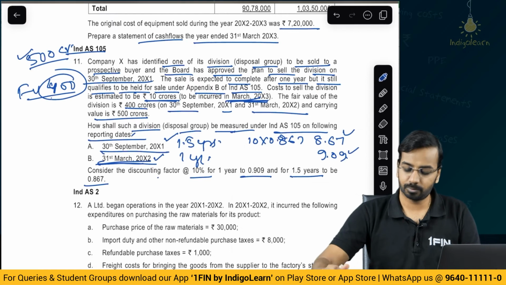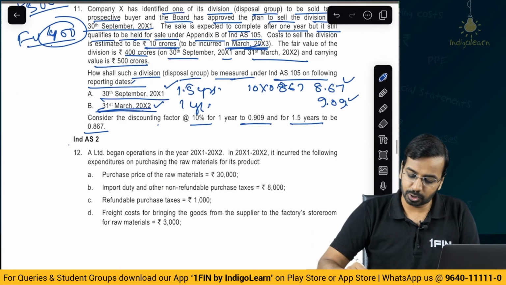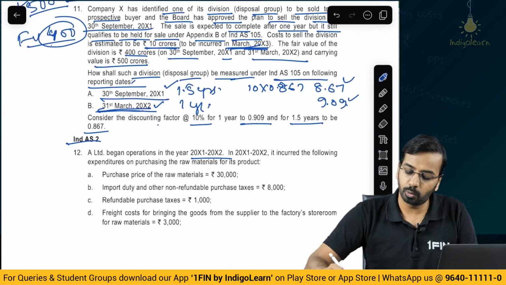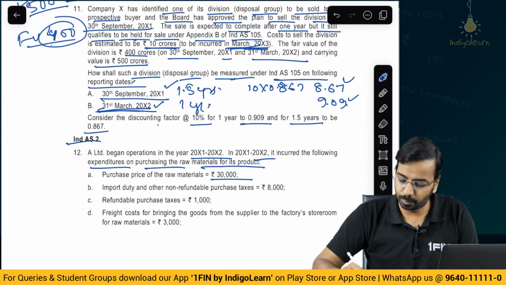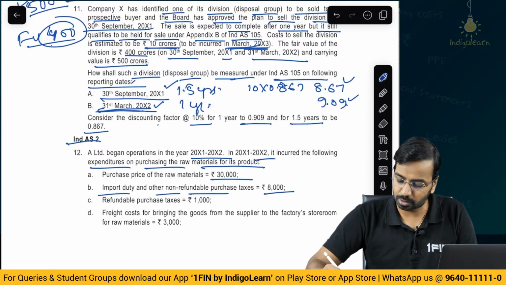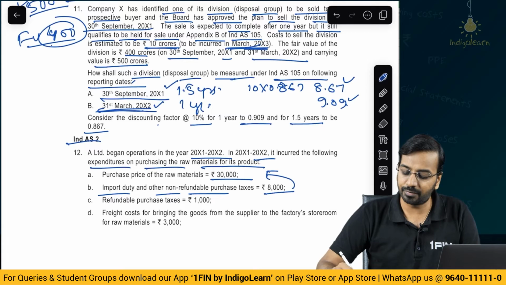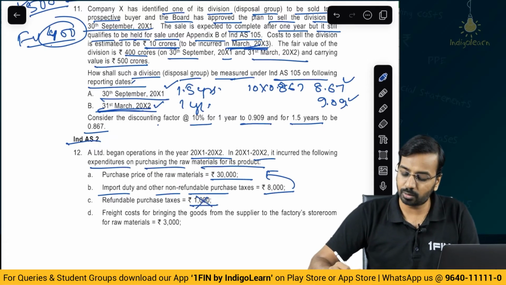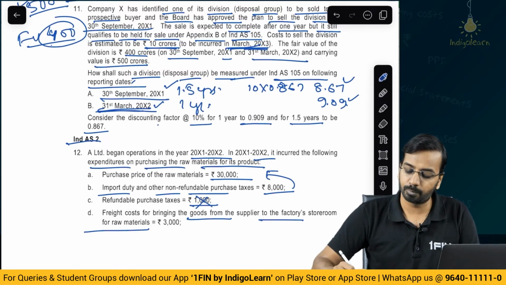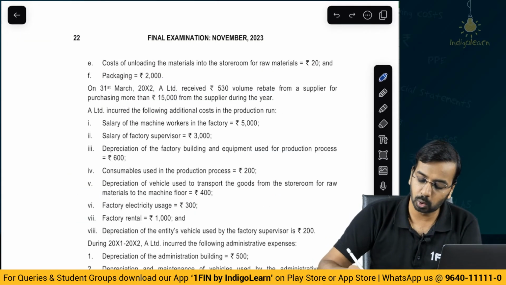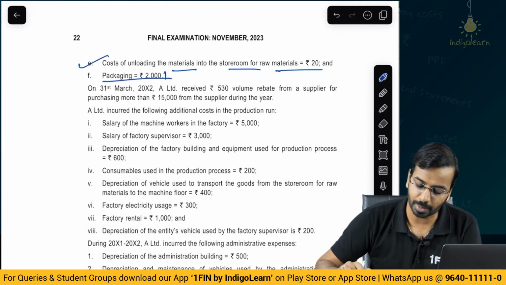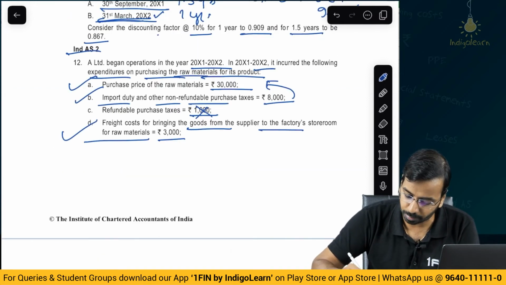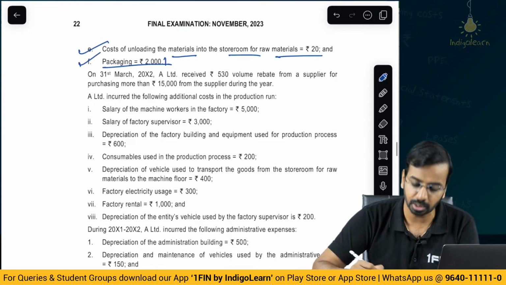Very simple question. Ind AS 2: A Limited began its operation in year 1, and it incurred the following expenditure on purchasing raw materials. Purchase price 30,000. Import duty and other non-refundable purchase taxes 8,000, so this will be added because it is non-refundable. Refundable purchase taxes you will not consider. Freight cost for bringing the goods from supplier to factory store, 3,000, you will include. Then cost of unloading the materials into the storeroom of raw materials, 20, included. Packaging 2,000. Now this packaging is towards raw material, so we will include it in the cost of inventory.